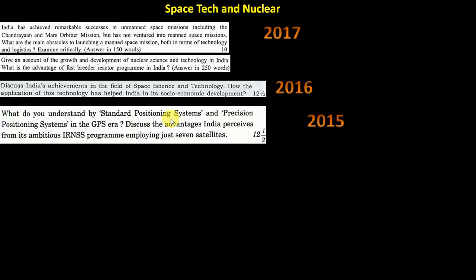2015: standard positioning system, you know, GPS, because IRNSS was launched, 7 satellites. This year, 2018 prelims, a detailed question came, like what is the coverage of it, how many satellites are used, which orbit the satellites are in. They went into too much detailing and some students found it difficult, but the options were in such a way that you could have eliminated choices. So again, if you see, the trend started from 2015 and it is increasing. This trend is what I am trying to teach you by all these videos. So you have to focus on the space missions from now. Definitely 1 or 2 questions will come in 2018 and 19.